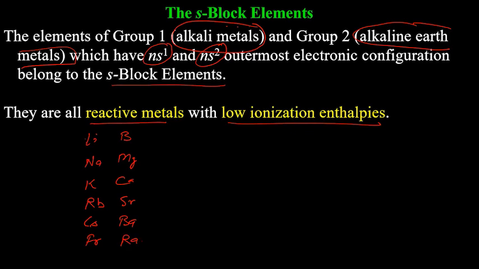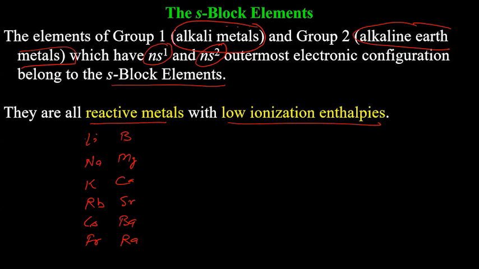So what is meant by ionization enthalpies? Okay, I'll tell you in just a few seconds. So group 2 elements: beryllium, magnesium, calcium, strontium, barium, and radium. These are again very, very reactive metals. All group 1, group 2 elements are very reactive. All these are metals, very reactive metals. Hence, these are not found in pure form in nature. They are always found in the form of compounds.